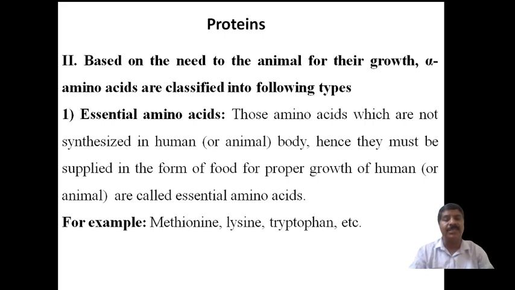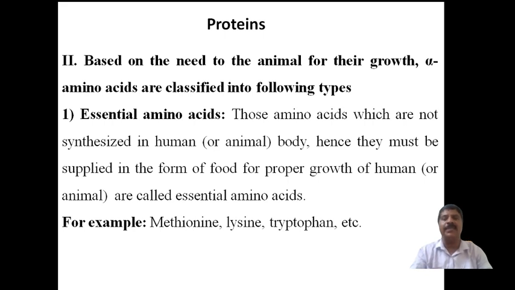Therefore, they must be supplied in the form of diet or food, and are called essential amino acids. The one-sentence answer: those amino acids which are not synthesized by the animal or human body must be supplied in the form of food or diet for proper growth of the body, and are called essential amino acids.